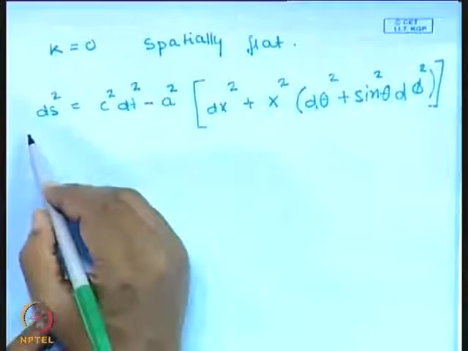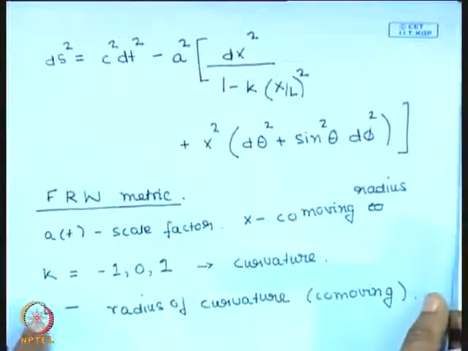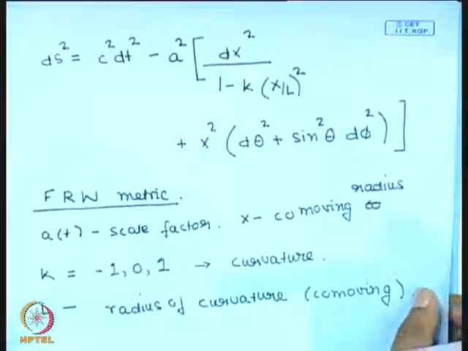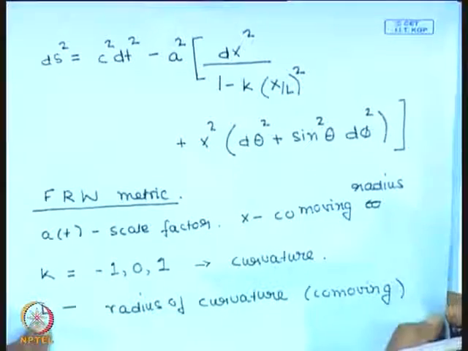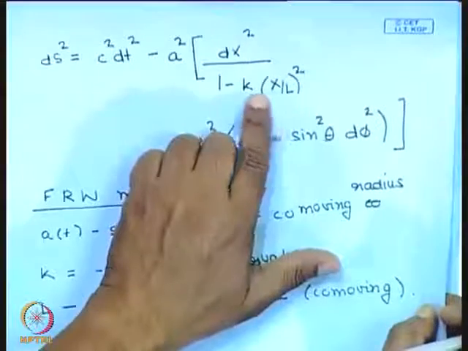So, I would think that this should be quite comprehensible to all of you. Now, the question is what happens when there is a k and L which are non-zero. There is no radius of curvature, it is infinite when k is 0.